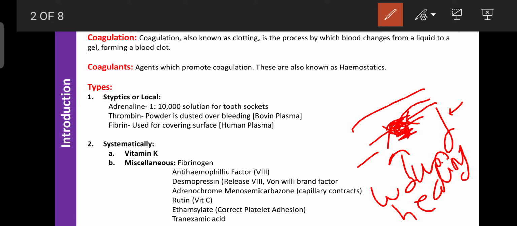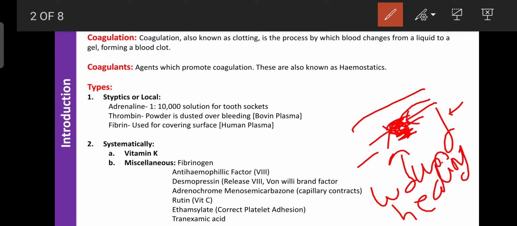Then day by day, that clot becomes tissue. That newly formed tissue is helpful to repair the damaged organ or to join the damaged bone. That's why the coagulation process is the most important. It is helpful for the healing process.